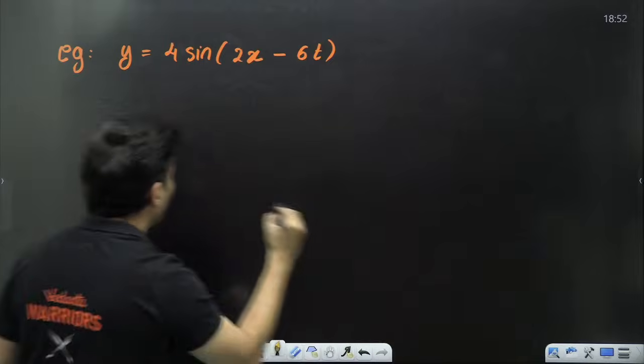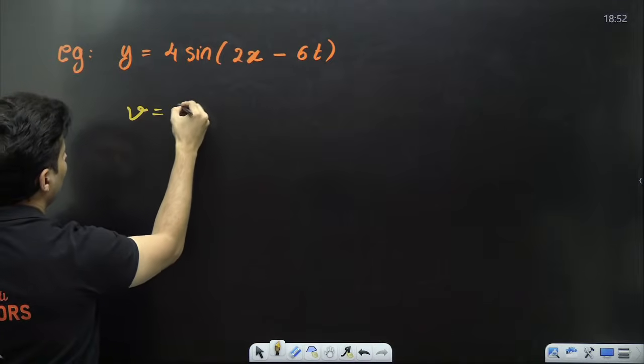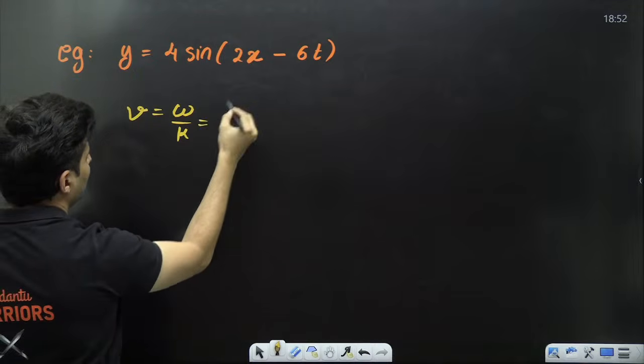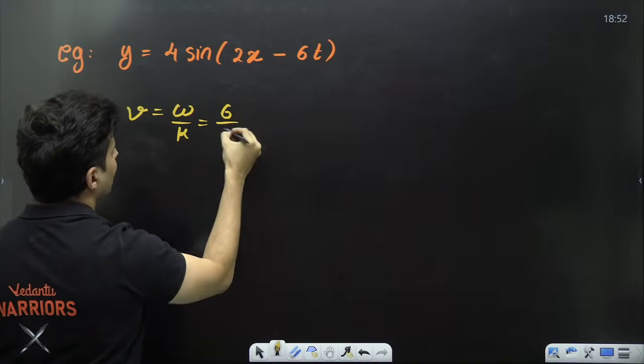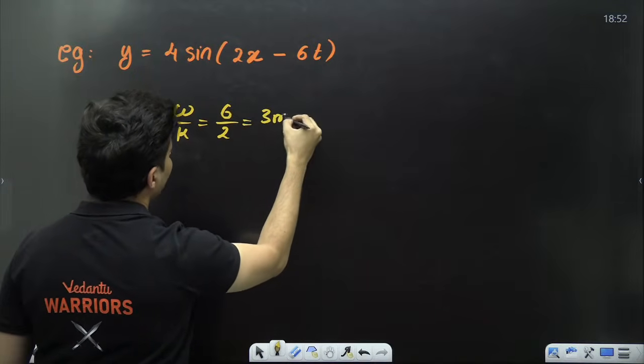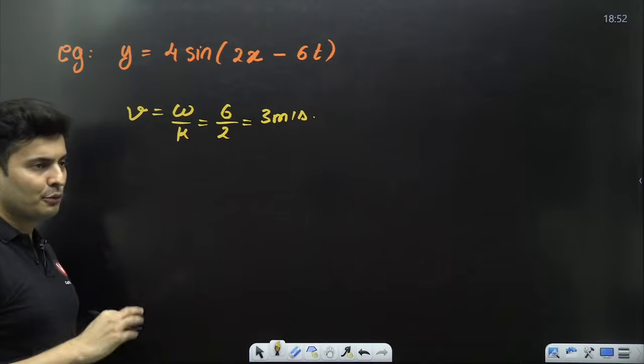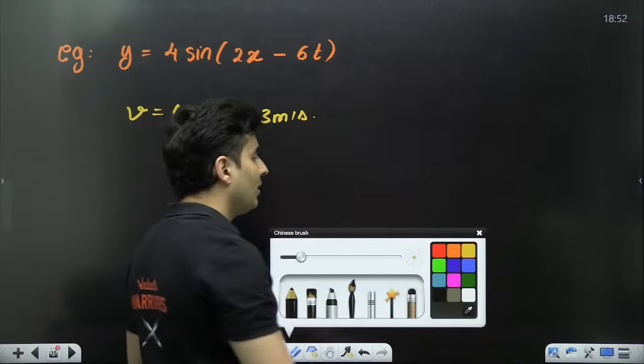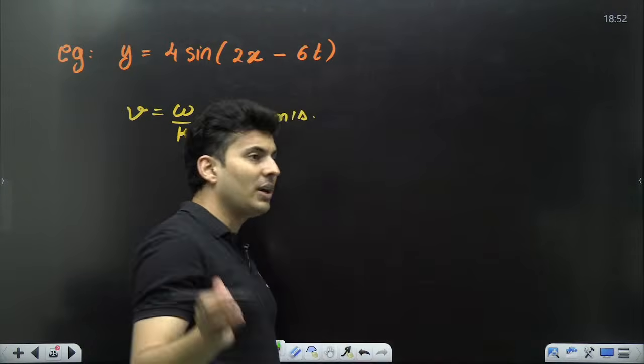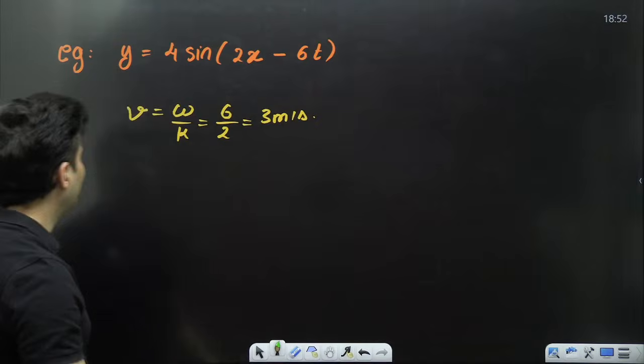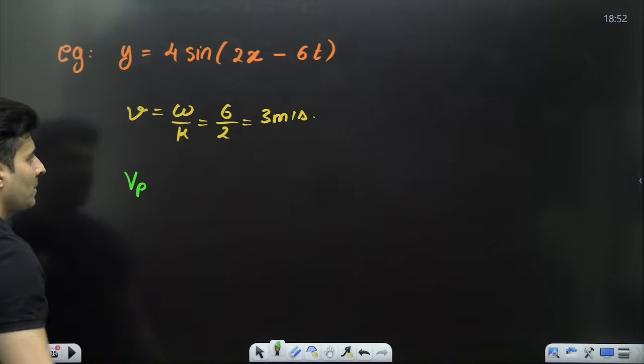If I ask you wave speed, immediately you will be like, yes sir, it is omega by k. Omega is 6, k is 2. So you will be like, sir, it is 3 meters per second. Very good. But what if I ask you something called the particle velocity, Vp?